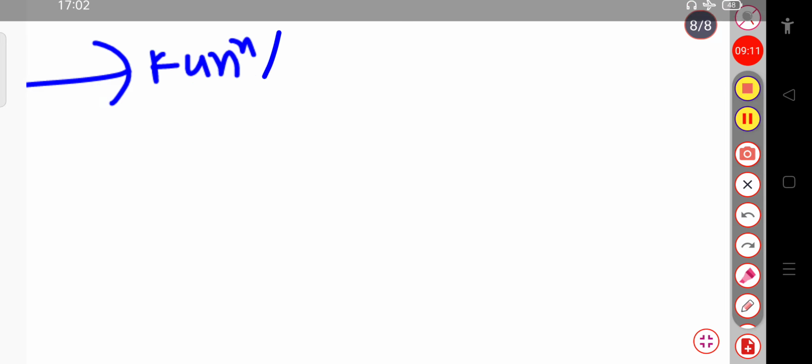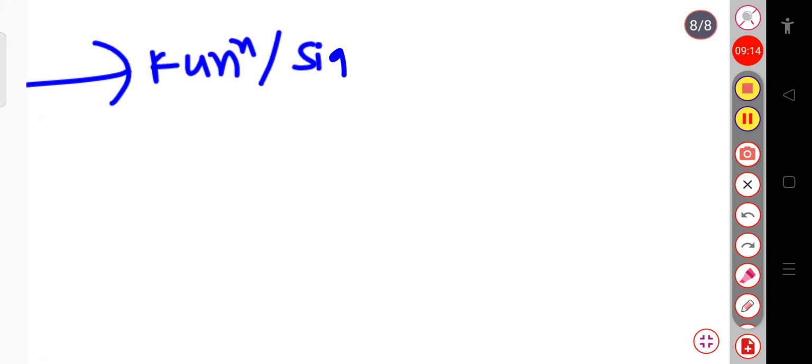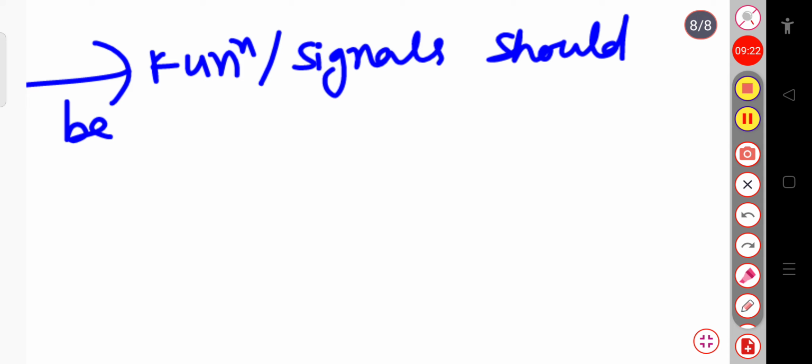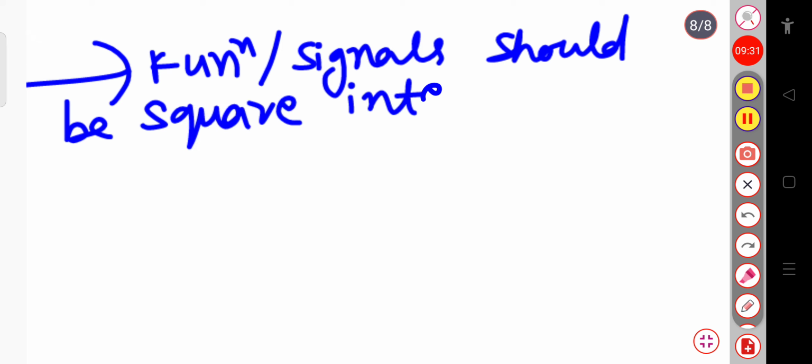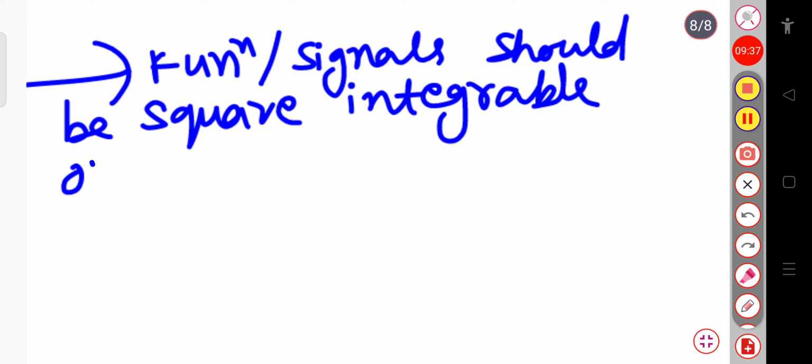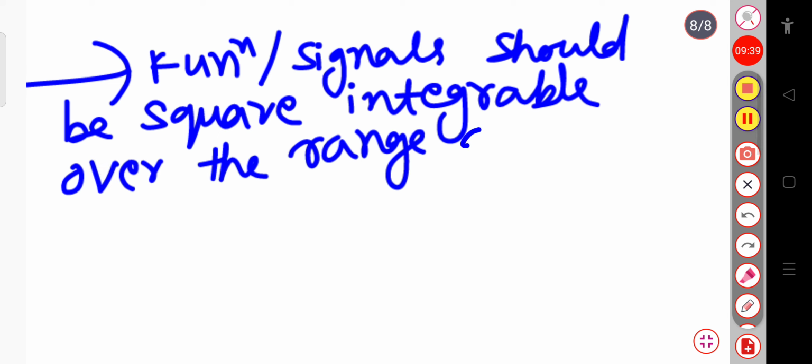Let me write here: the function or the signals should be square integrable over the range of the time period. Now we will see what a square integrable function is.